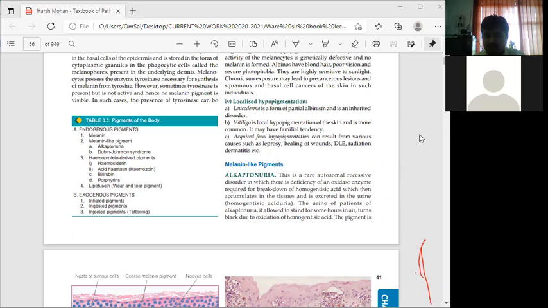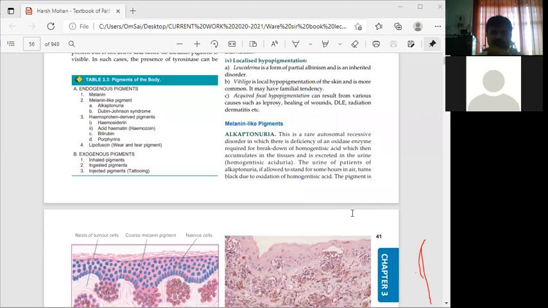This is a rare autosomal recessive disorder in which there is a deficiency of an oxidase enzyme required for breakdown of homogentisic acid, which then accumulates in the tissues and is excreted in the urine. It occurs because of the deficiency of oxidase enzyme. When excreted in the urine, it is called homogentisic aciduria.